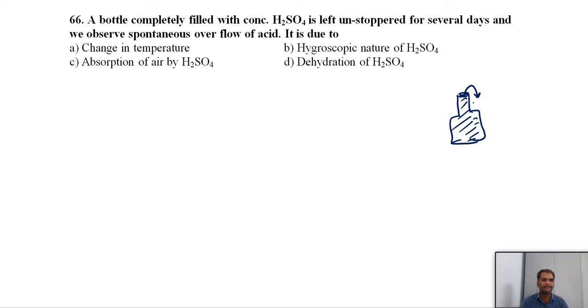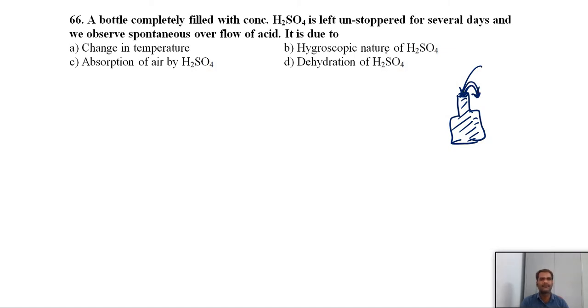Why? We know that concentrated sulfuric acid is a strong dehydrating agent and is also hygroscopic in nature. H2SO4 can absorb moisture. So when it absorbs moisture from the atmosphere, the volume increases and the acid can overflow.